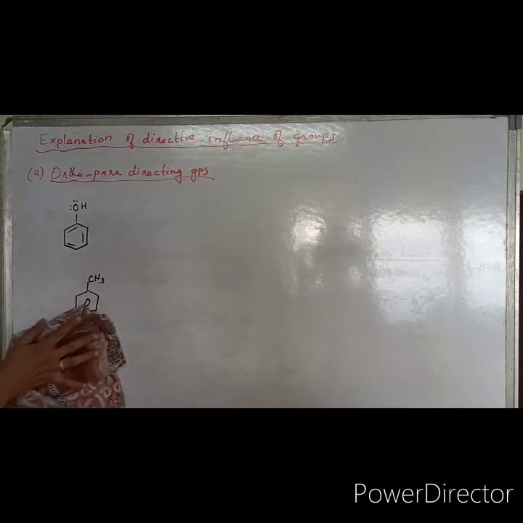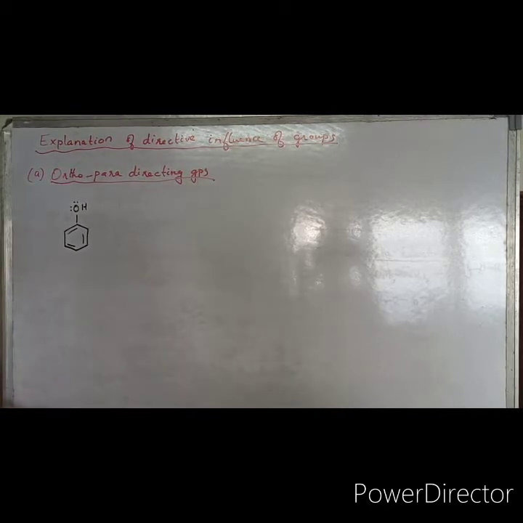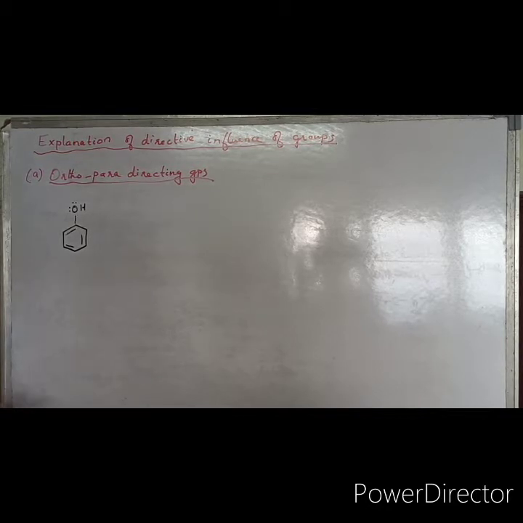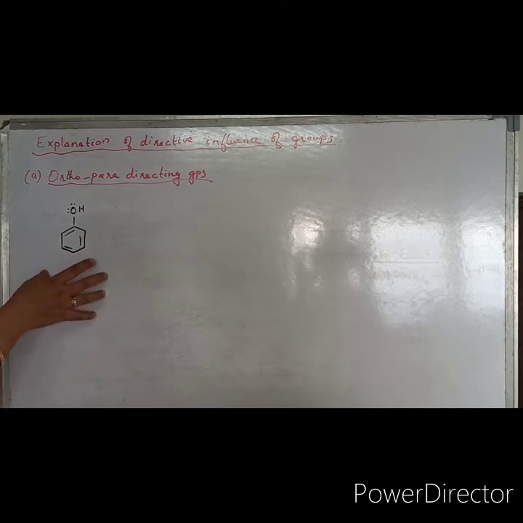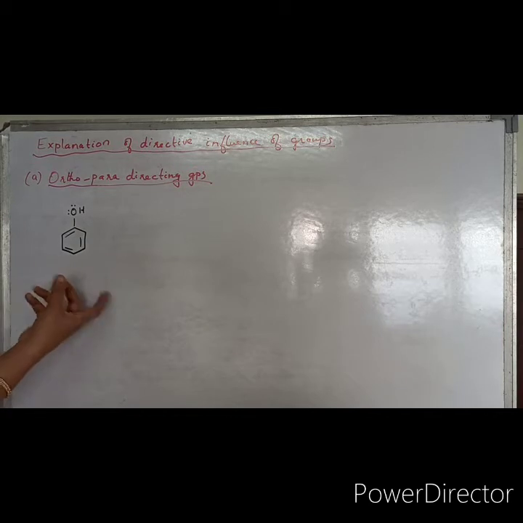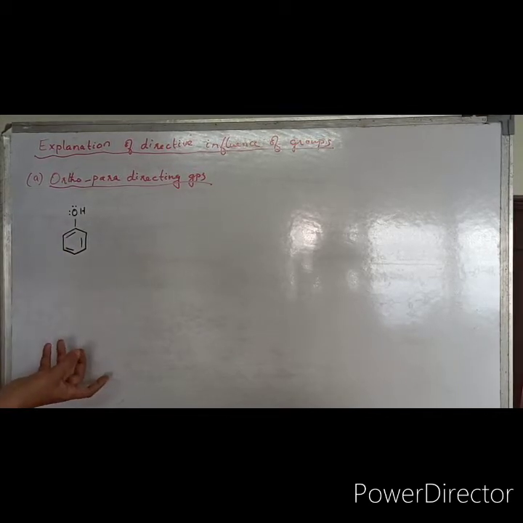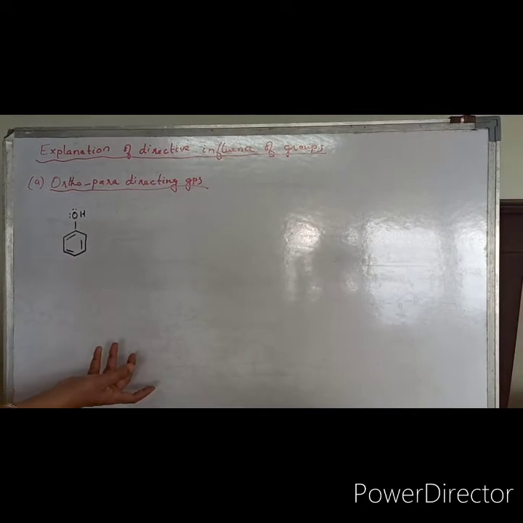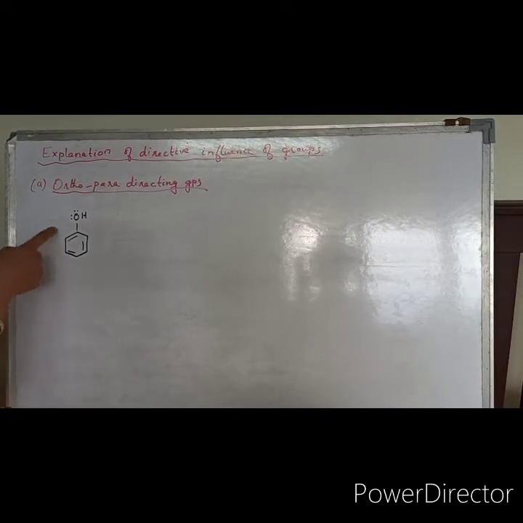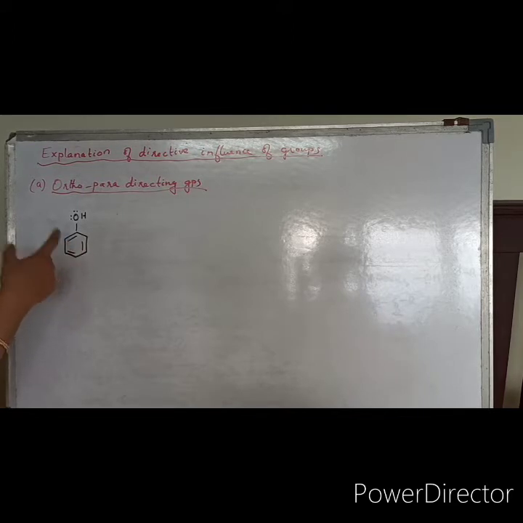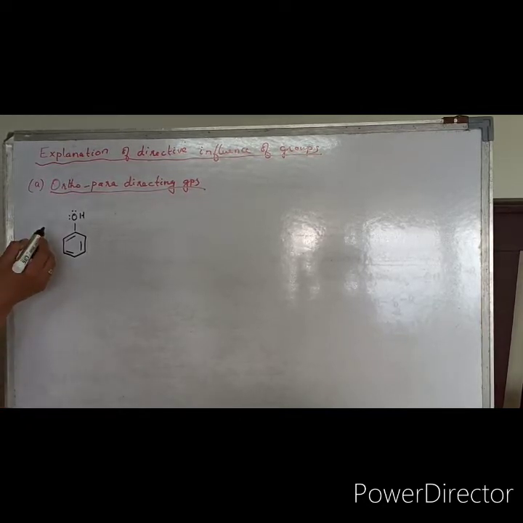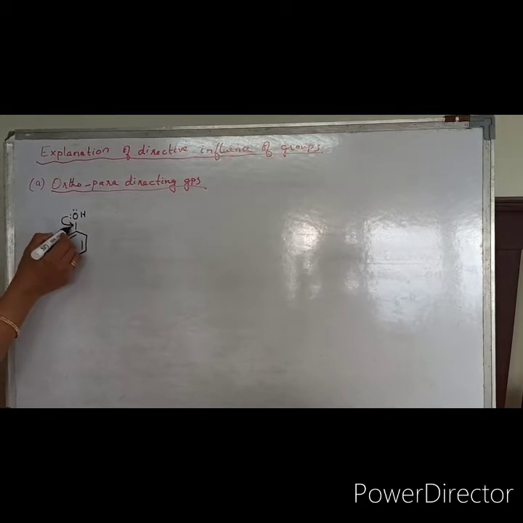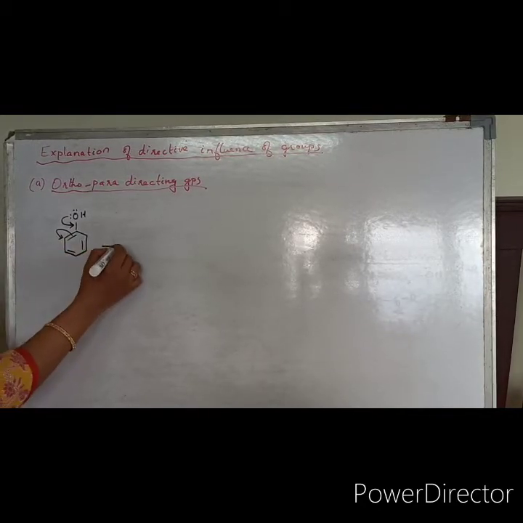Okay, so let us see an example in which we are having two lone pairs, that is the strongly activating group, phenol. In order to make this ortho-para directing, this ring should be electron rich in nature, then it will be more reactive towards electrophilic substitution, and then it will become an ortho-para director. So let us see how the electron density on the ring is making it ortho-para directing. Oxygen is having two lone pairs of electrons, so this will be shifted here and this pi bond will be shifted to here, resonance.